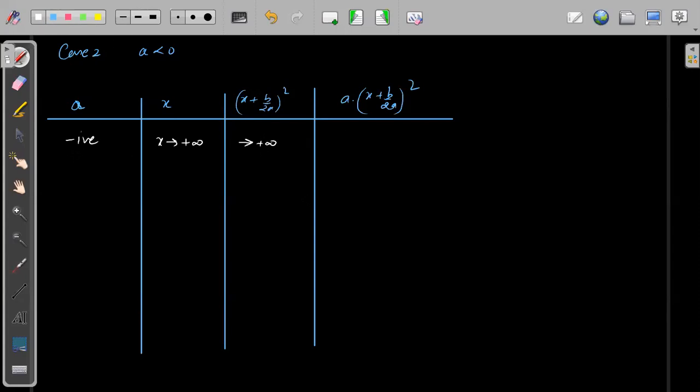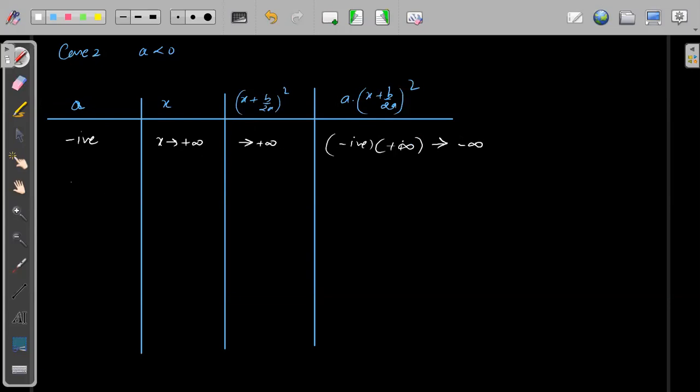A is negative and this is positive, so negative value into positive infinity, this whole thing will approach minus infinity, because A is negative. Understood? So when A is negative and X is approaching plus infinity, this whole is approaching minus infinity.